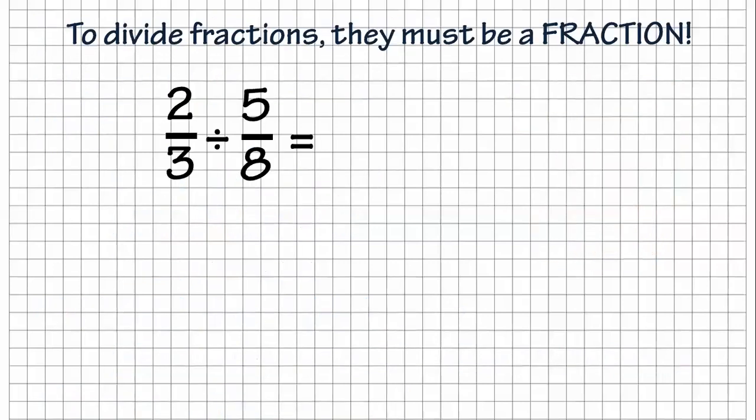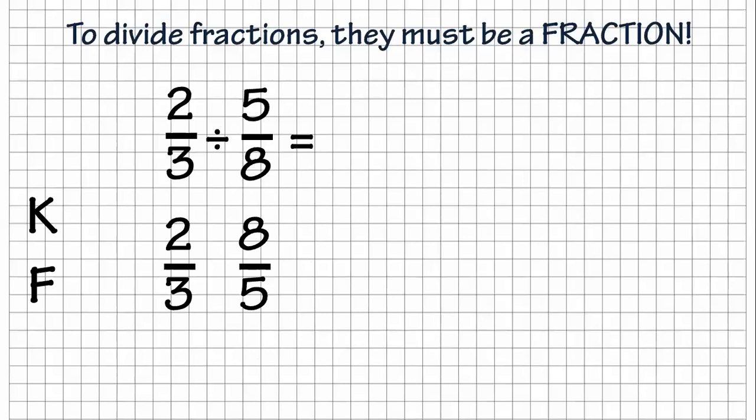We're ready to divide. I put the same one as we had for multiplication a second ago. 2/3, but I changed it to divided by 5/8. All right, so are they fractions? Yes, we know it's fractions. So what am I going to do? I'm going to keep the first one. I just bring it straight down. 2/3, I bring down 2/3. All right, so K is the first one. F's the second one. I'm going to flip the second one. Instead of 5/8, it's going to be 8/5. I just flip it. KF, keep, flip,